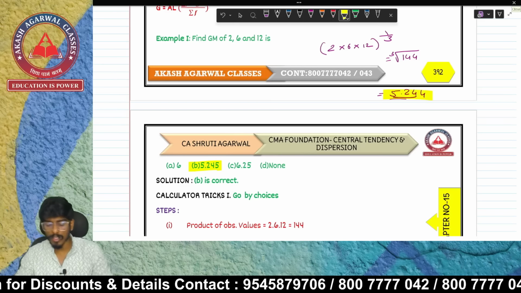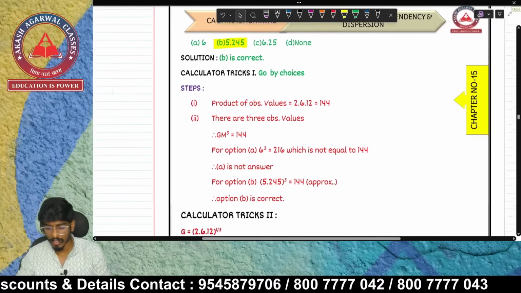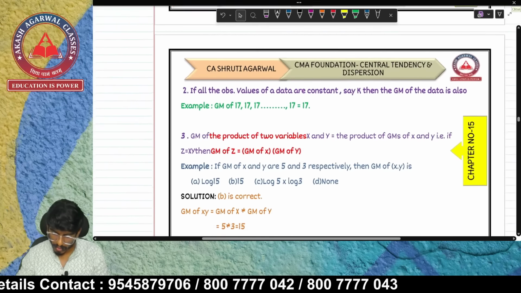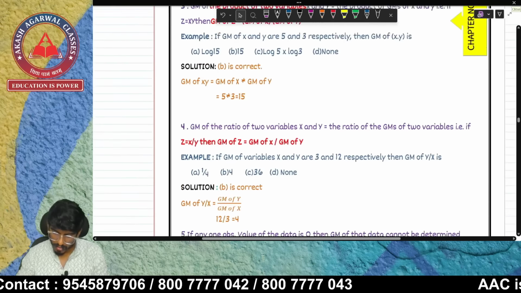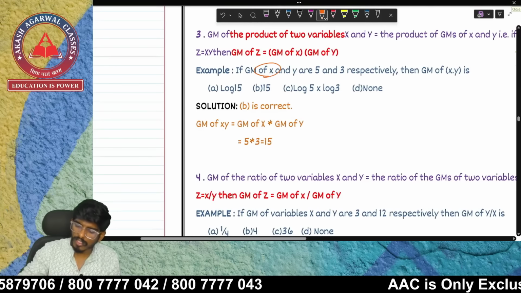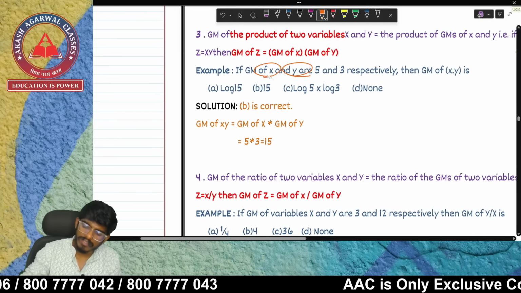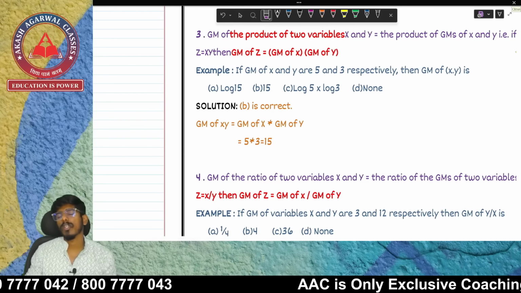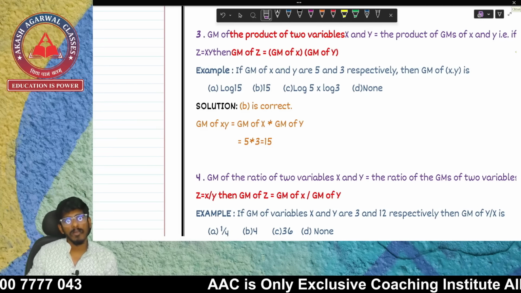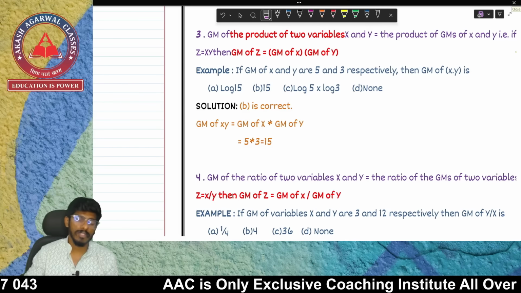I've already given you the steps how to calculate root 3 in the previous lectures, right? So let's go to the next question. Is there any more questions available? Yes. So the GM of x is given over here, and the GM of y is given. Don't worry, there are very low chances that a GM and HM question is asked in the paper, but for the safer side, we are going to practice it.